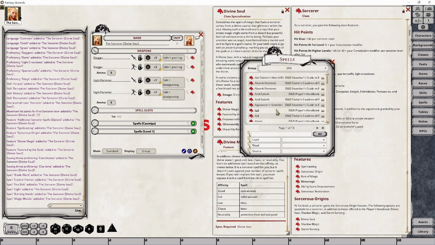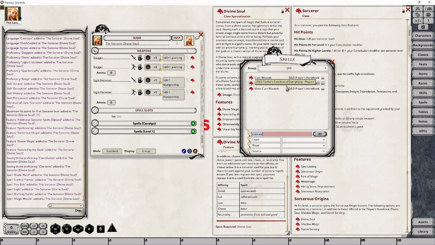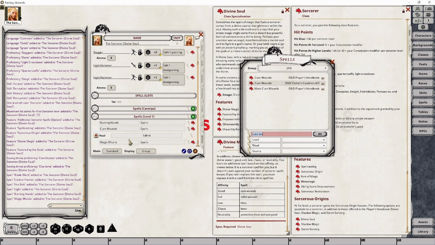I'm going to look for spells. So in this case, I'm going to go for Cure Wounds. And it doesn't really matter which one you pull from, but I generally prefer that you pull from the first source book it was released in, which in this case is the Player's Handbook. And what that will do is drop that initially into your level 1 spells.